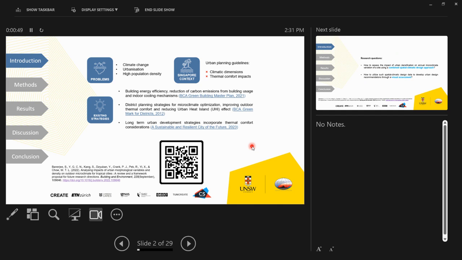It has very high population density. The existing urban planning guidelines don't really consider microclimatic dimensions at the building or site planning level, but they do have some broad level urban development strategies that take into consideration the greening and cooling mechanisms. So we conducted a review last year, and if you are more interested to read about what exact research we did, you can scan the QR code.